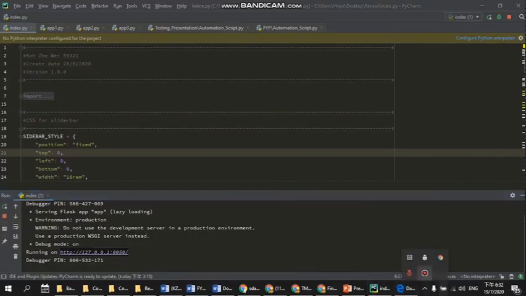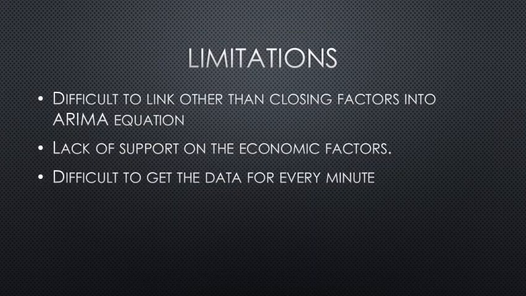In this research, I have faced some limitations. The first limitation is that it is difficult to link factors other than the closing price into the ARIMA equation, which means I can use only one feature, the closing price.